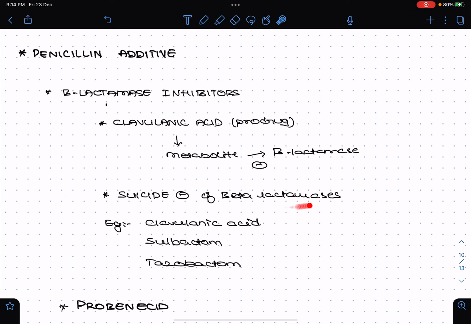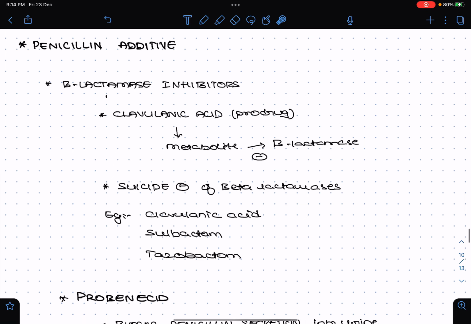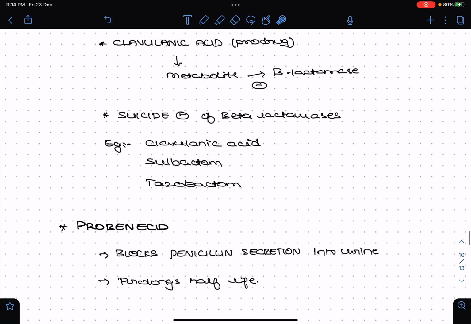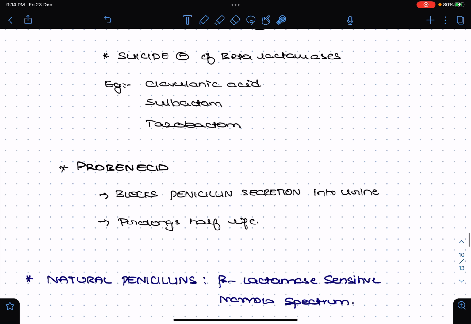So what are the other beta lactamase inhibitors we know? Apart from clavulanic acid, we have sulbactam and tazobactam. These are the three beta lactamase inhibitors you should remember: clavulanic acid, sulbactam and tazobactam. The second way of enhancing the penicillin activity is to administer probenecid.